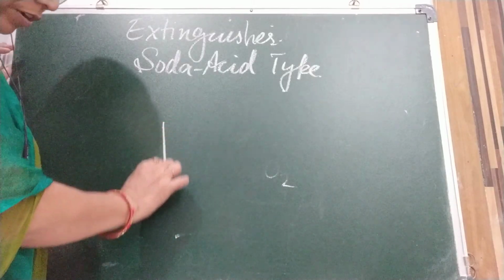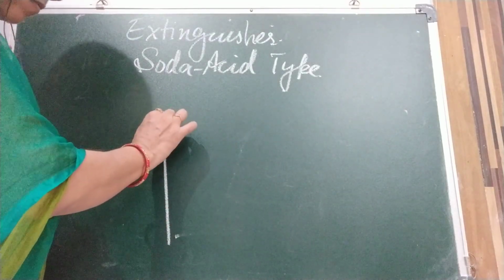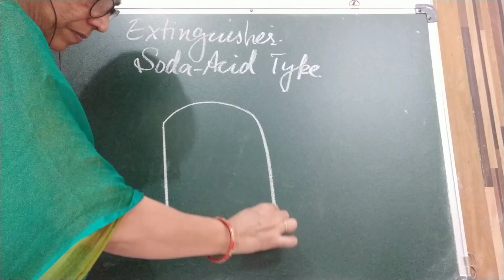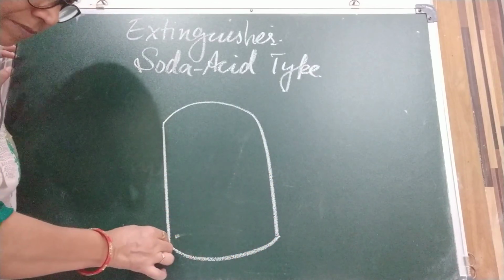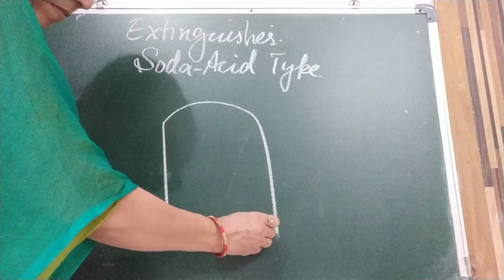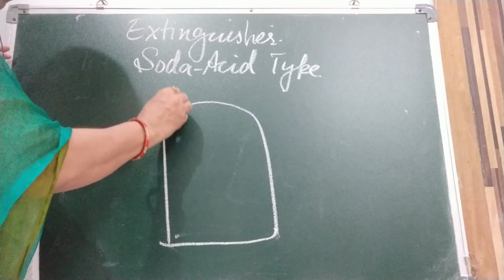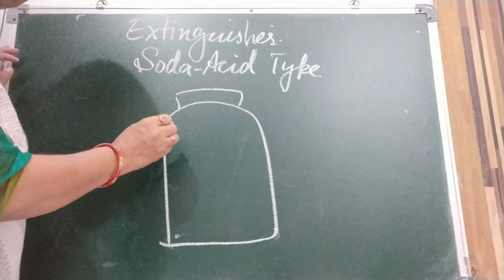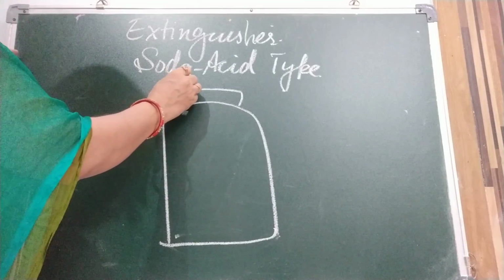Children, I am going to draw a rough diagram. This is the container. You can see the picture in the book also.